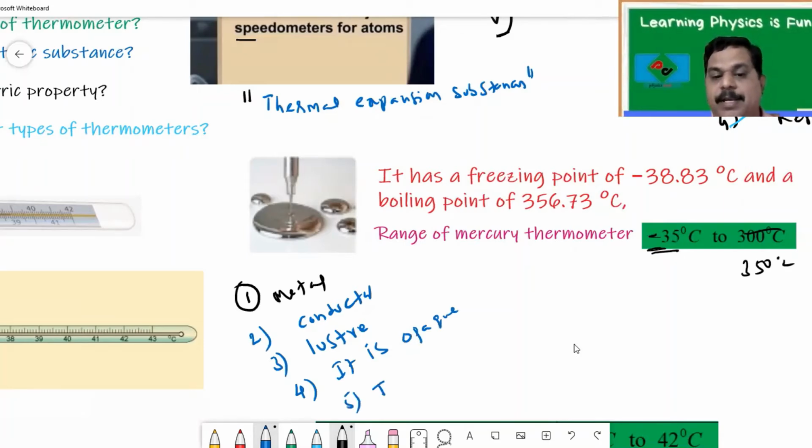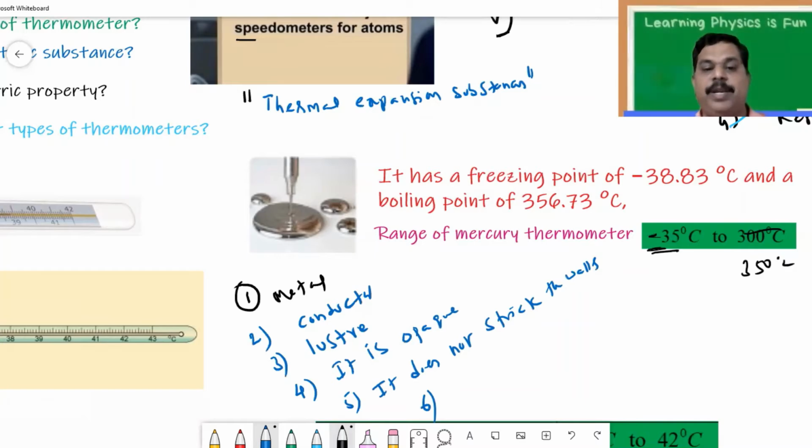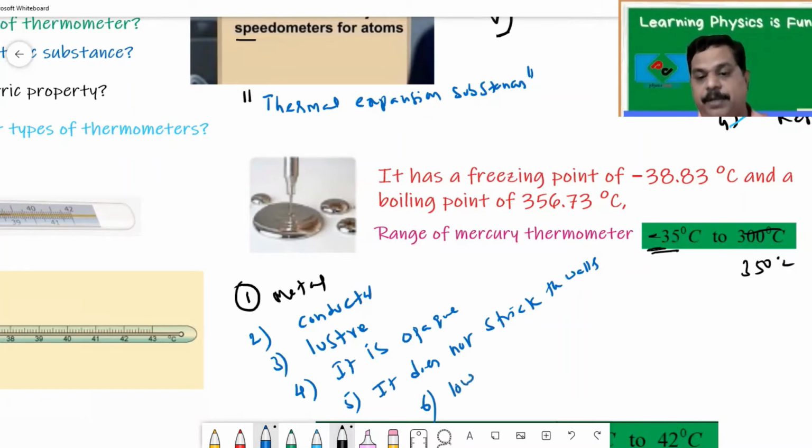And it does not stick to the walls. So that's the other advantage. It erases very easily. And the sixth one is low specific heat. That means even for a small change in temperature, the mercury will expand more.